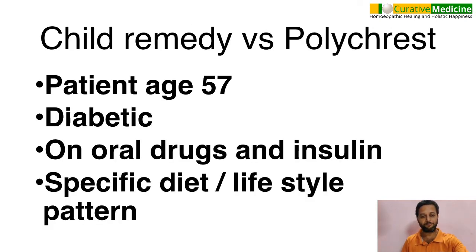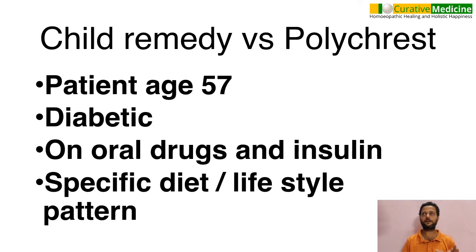Now, the dilemma I faced was that chamomilla is usually considered a child remedy and an acute remedy. Sepia is a polycrest remedy, deep acting, for varied age groups, and usually a women's remedy. The patient sitting in front of me was a male, age 57, with a chronic disease background, taking oral drugs and insulin, and on specific diet restriction and lifestyle pattern.